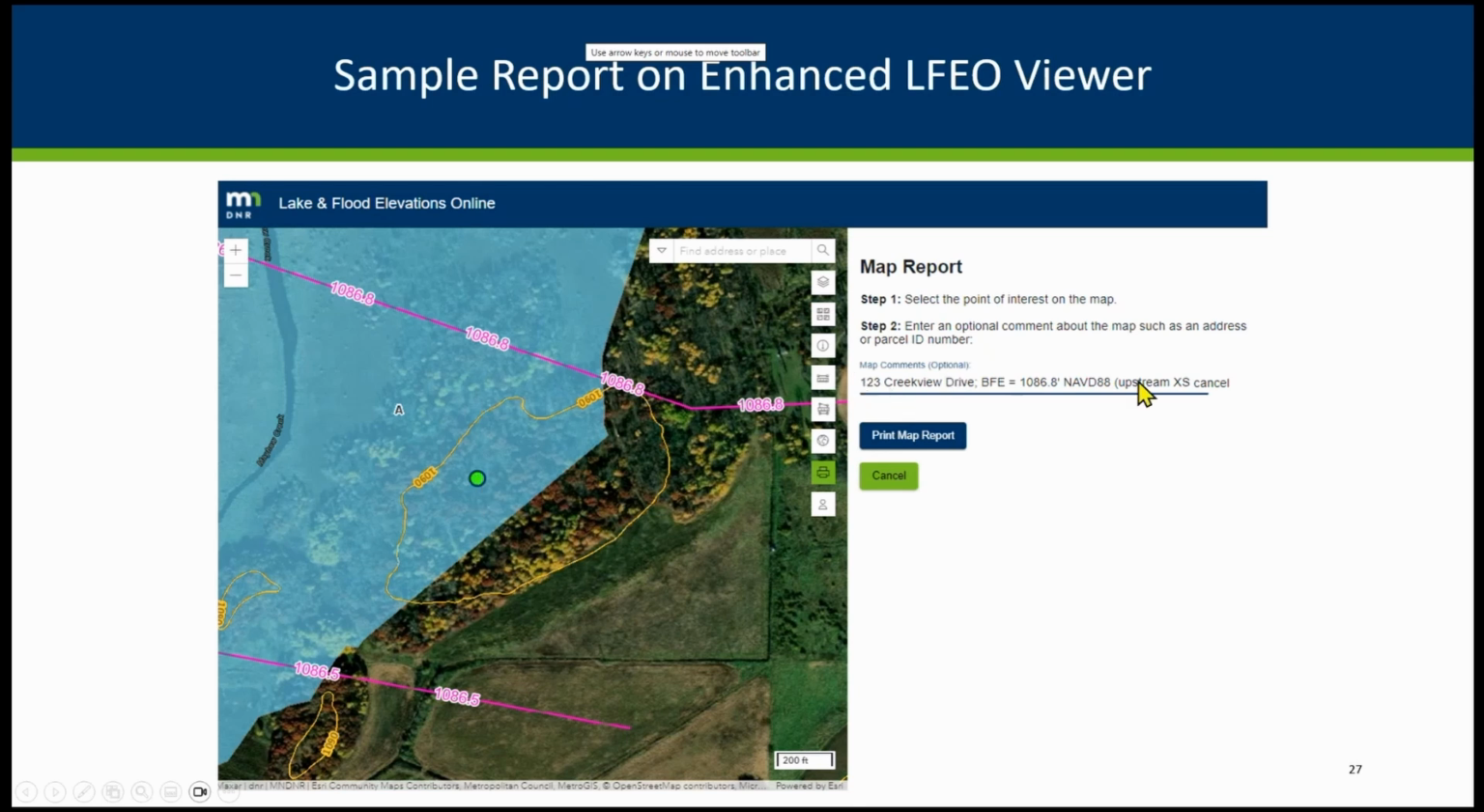You have the choice of putting in comments. I typically like to put the address. Sometimes I'm putting the base flood elevation in there. And if it's based on, say, the upstream cross section, I'll note where it's coming from. And then you hit the print map report.